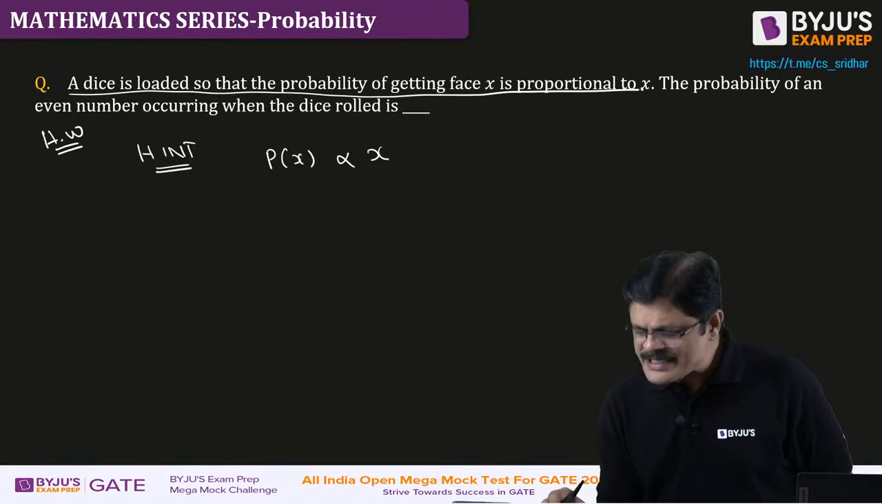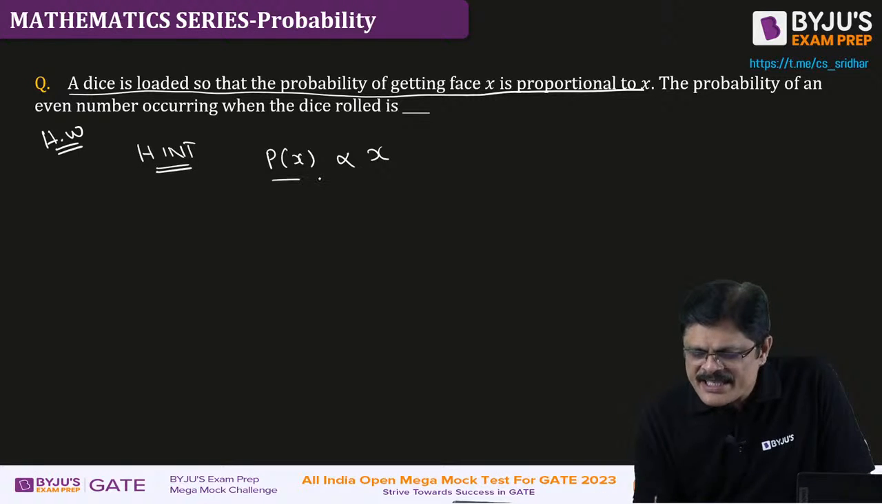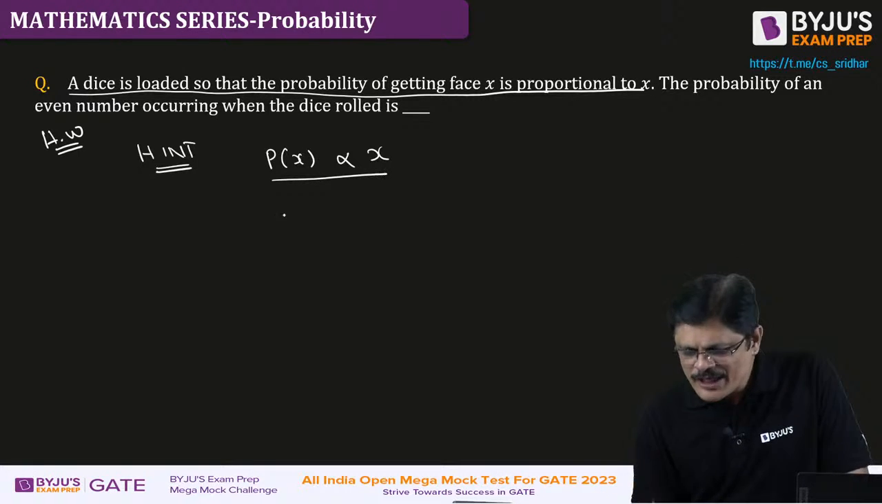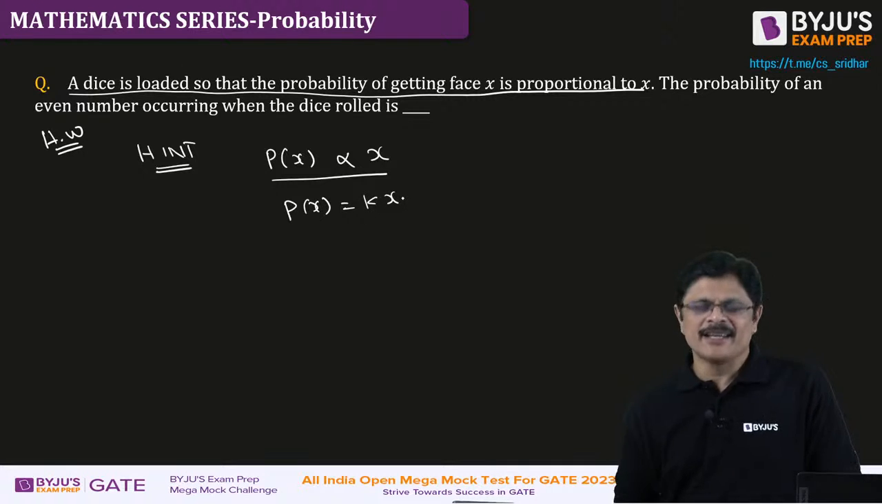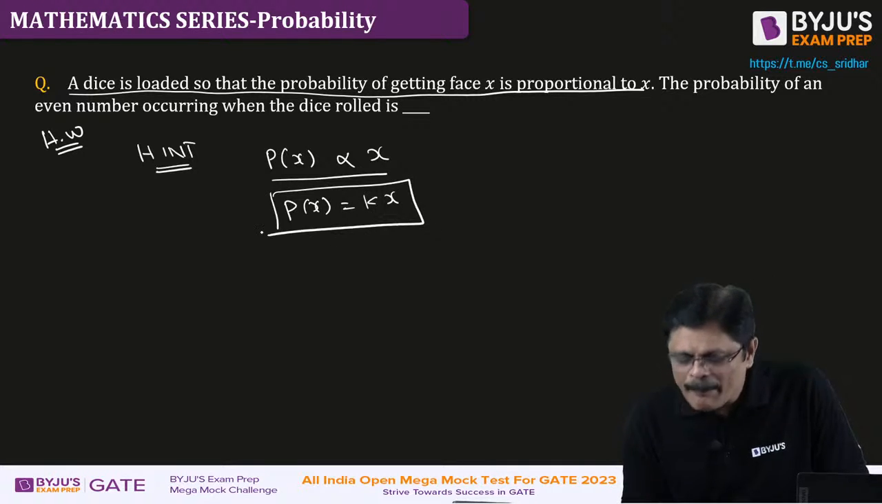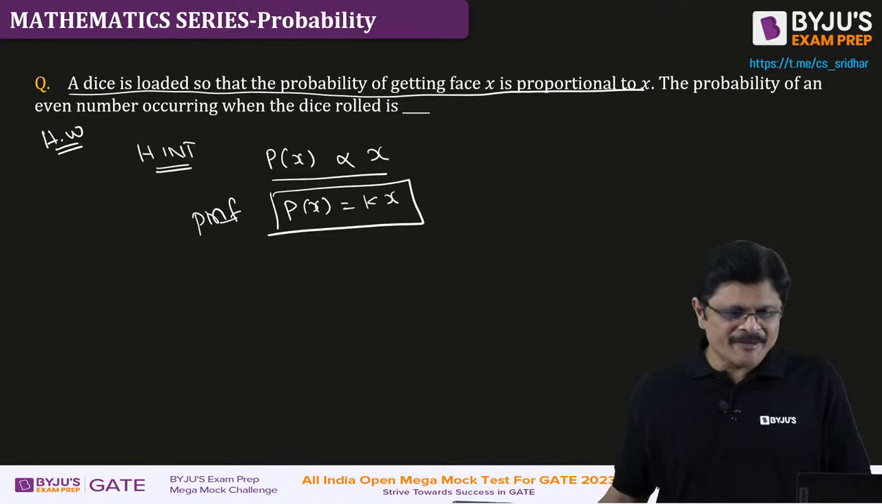A dice is loaded so that the probability of getting face X is proportional to X. See, this statement is actually the definition of the PMF. The PMF is defined by this statement. That is, what is P(x), sir? Using a proportionality constant, P(x) is equal to Kx. He has given the probability mass function to you by this statement.